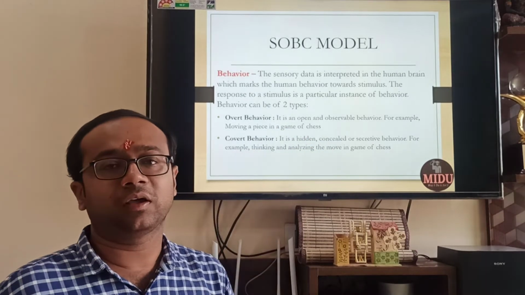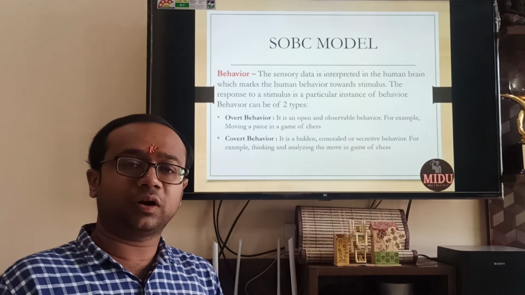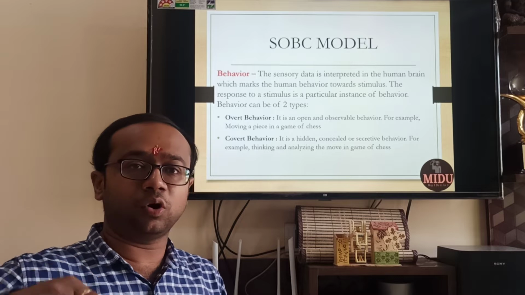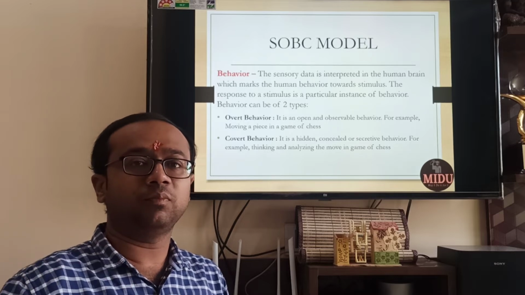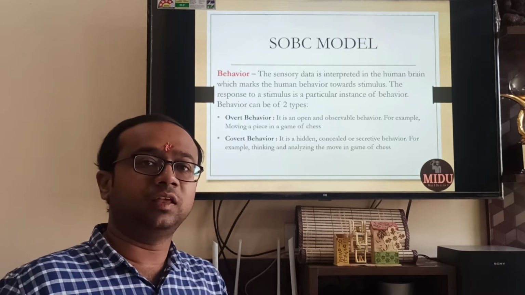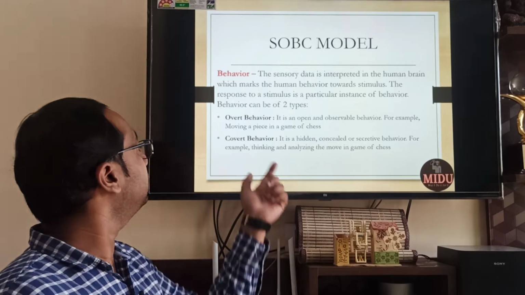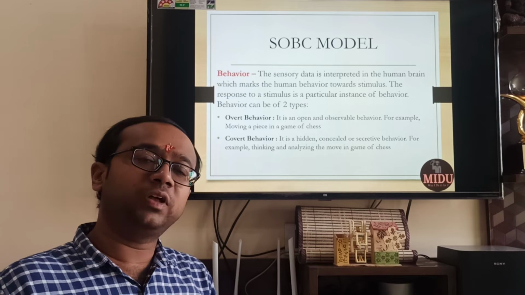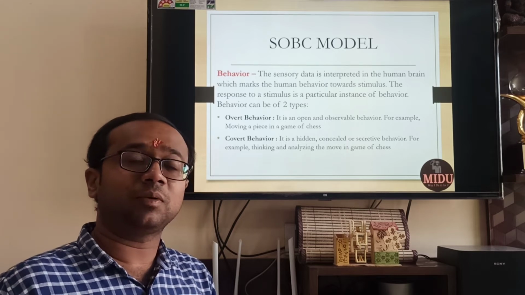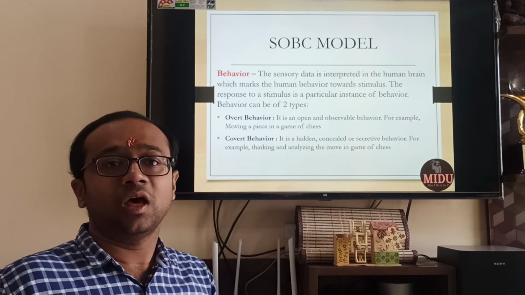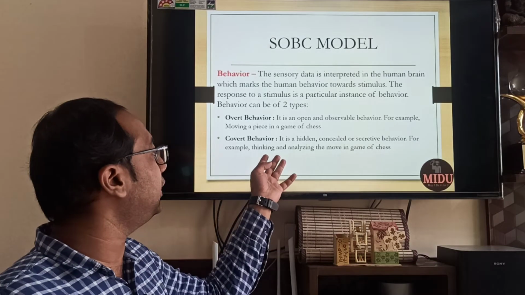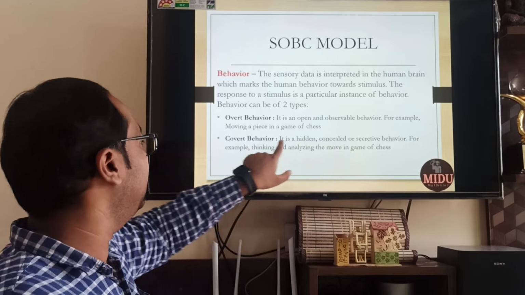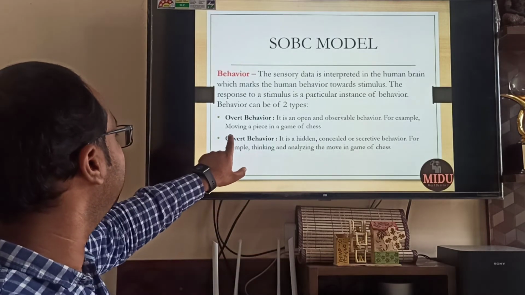For example, you are playing a game of chess. Imagine your contestant has made a move. Now your move, you pick your pawn or you pick your horse and move it to a particular area. This is known as overt behavior. You are moving that particular thing. Now you will not move that thing just like that. There will be some calculation which you will do in mind, some logic that you will apply. So all that thinking, analyzing, that is hidden, concealed and secretive, and that is basically an example of covert behavior.